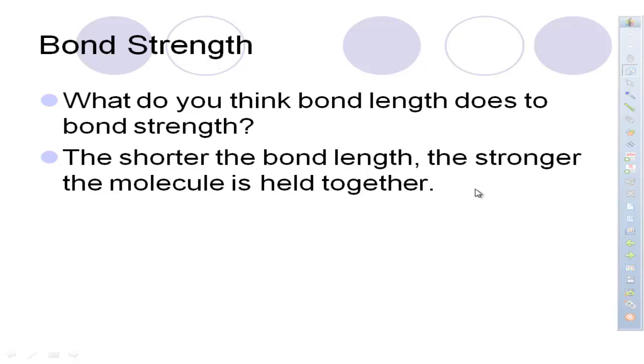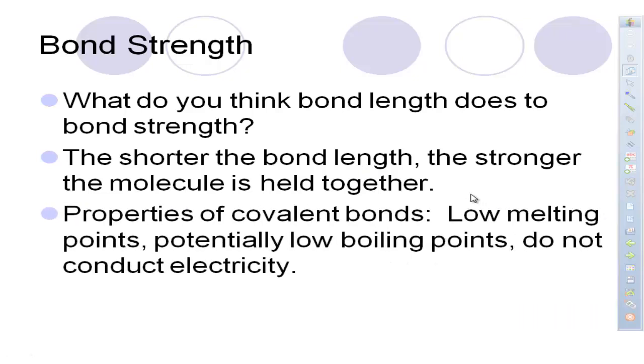Triple bonds are going to end up being the strongest of the covalent bonds. Some properties of covalent bonds: they're going to have low melting points. Potentially they're going to have low boiling points. And again, they will never ever conduct electricity.